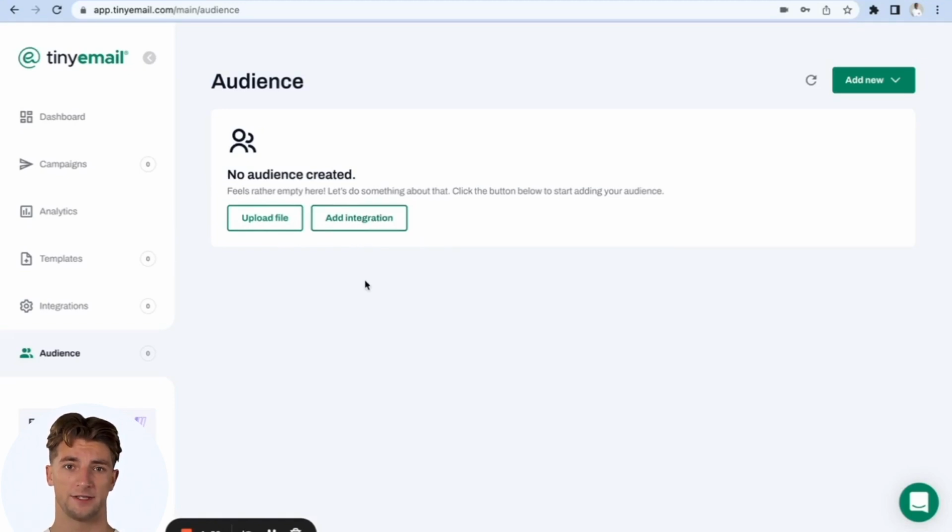Integrations are for connecting to third-party platforms. An example is when you want to migrate your email list from a third-party platform like MailChimp, or connect your Shopify website store. For this particular tutorial, we will be uploading a file. You can either use the Upload File button or the Add New button. From here, you can see the sources, which are Upload File and Add Integrations. Let's click on Upload a File.